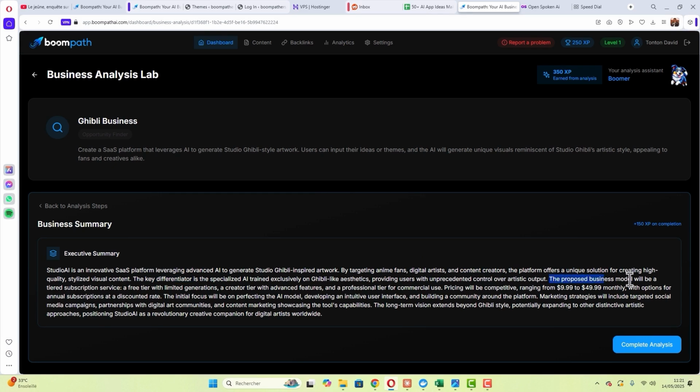And now we're getting into monetization a bit, so we can offer free use but with limitations, and pricing starting at around $9 per month, up to $49. Importantly, it emphasizes again the creation of a community around the platform.